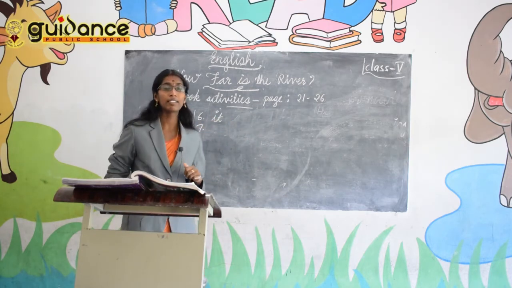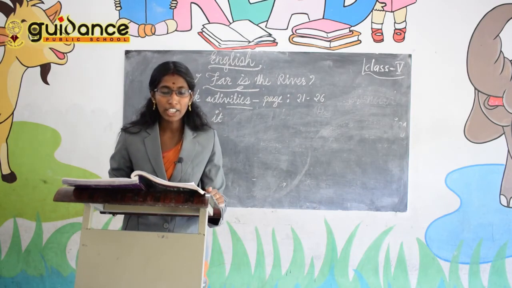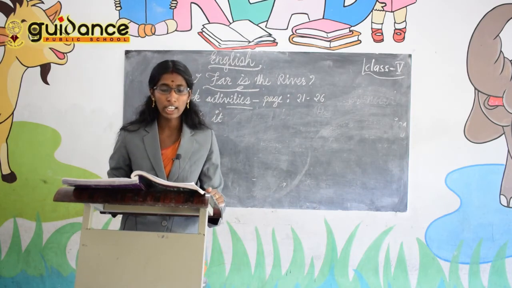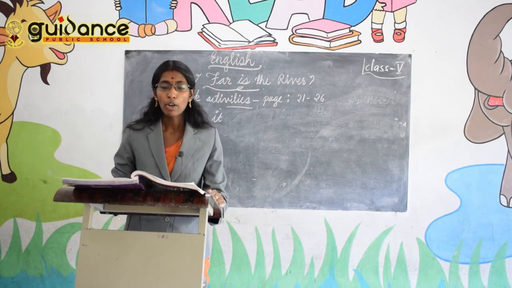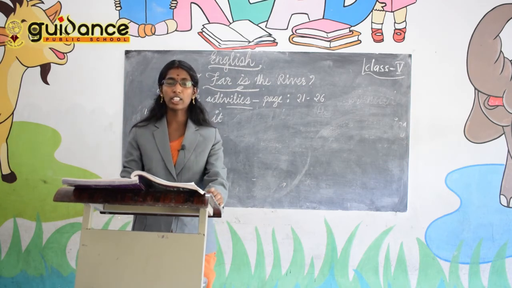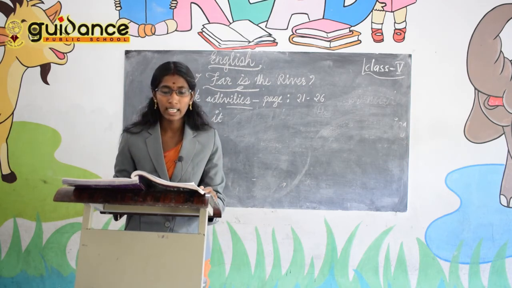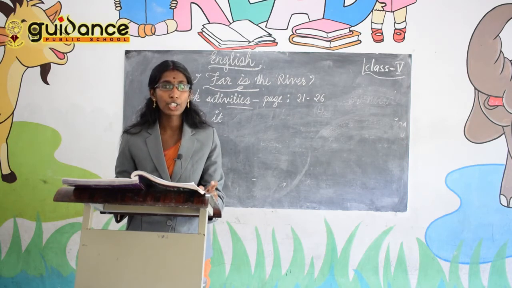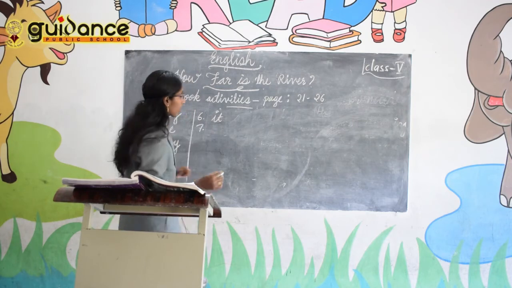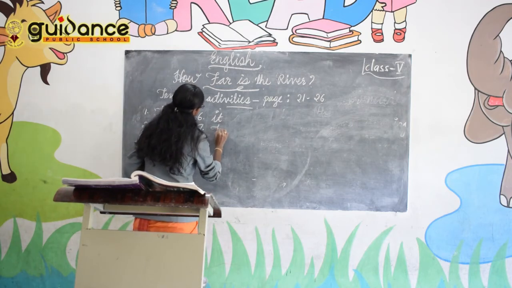Okay. Seventh one, Rita and Ranu are twins. Rita and Ranu will turn 5 next week. So the names are repeating in the second sentence. Instead of those names, which pronoun can we use? They. Two members are there, so you can use they.